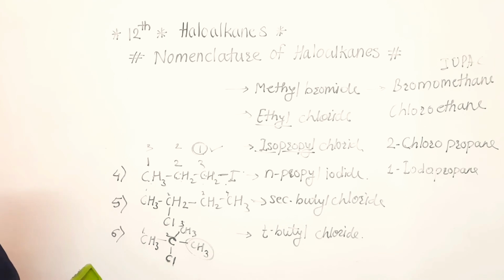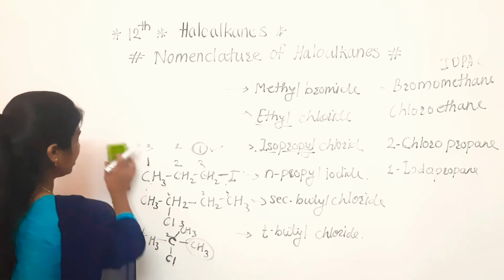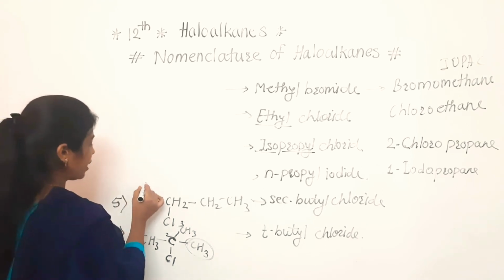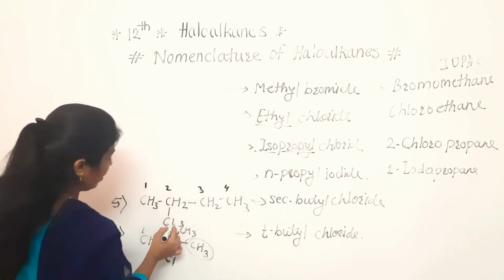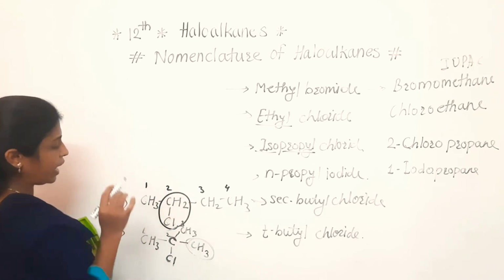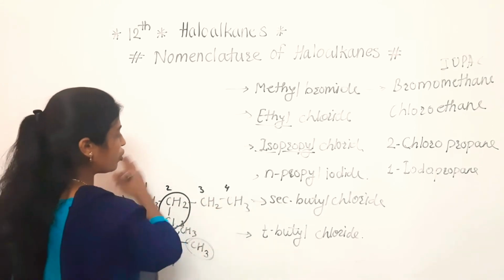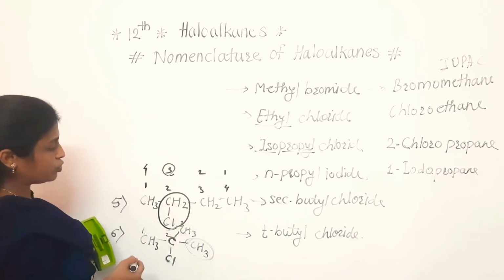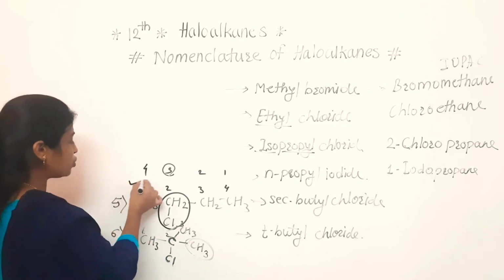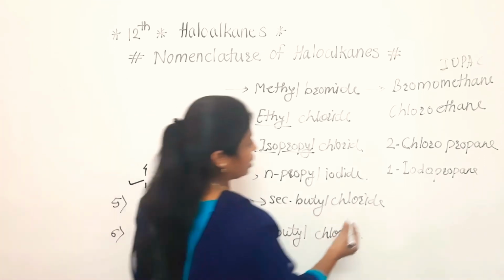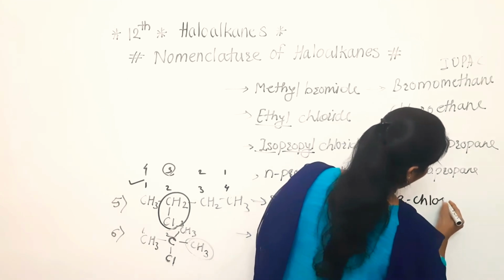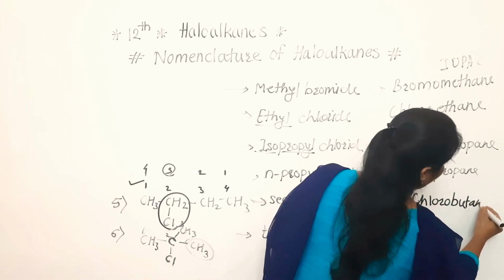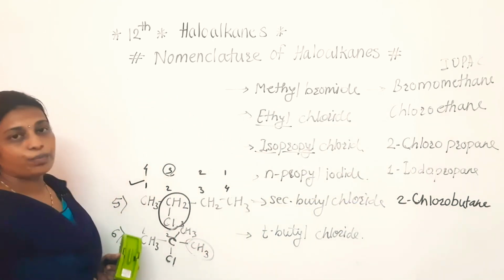Now see the next example. In that next example, again numbering. In that numbering, we have to see from which side we can start. If we are starting from left to right, at that time the chlorine attached carbon is coming at the second position. If we are starting from right to left, 1, 2, 3, 4, at that time it is coming at the third position. So which one is the favorable? The first route is the correct one. So its name will be 2-chlorobutane. Okay, its name will be 2-chlorobutane. Hope you are understanding that IUPAC naming.